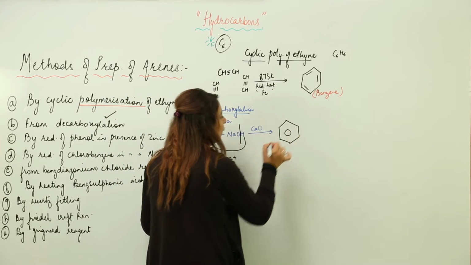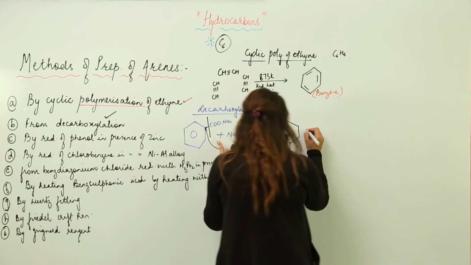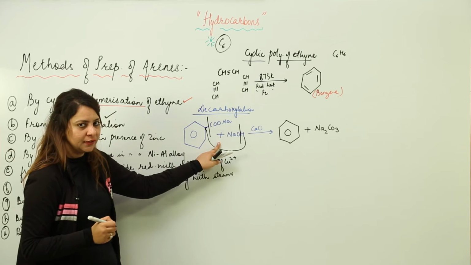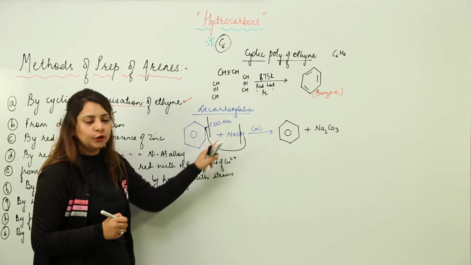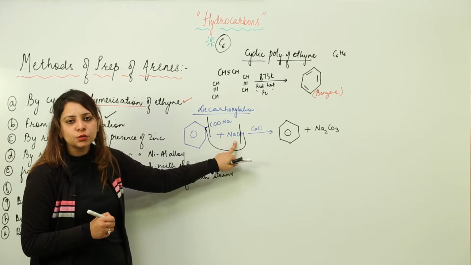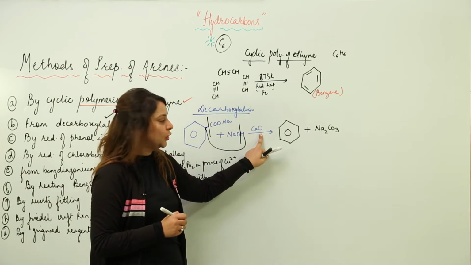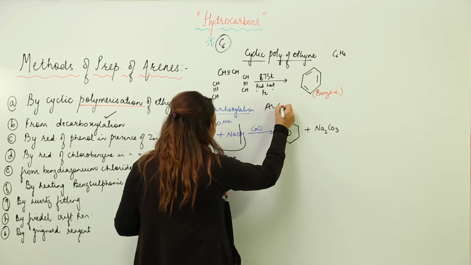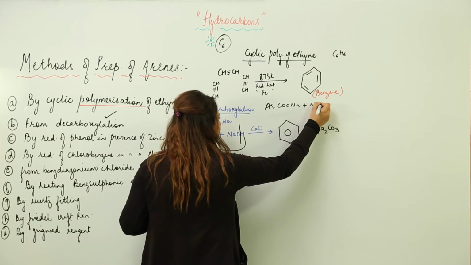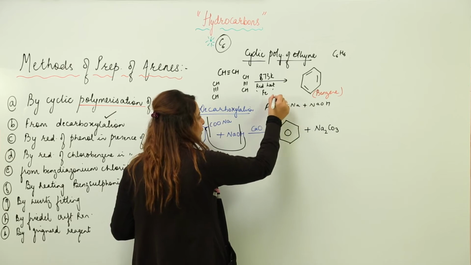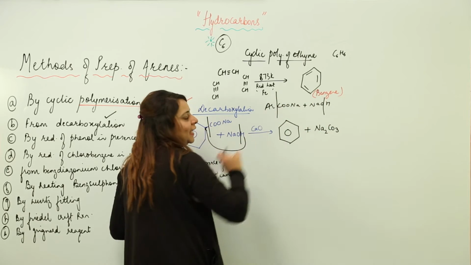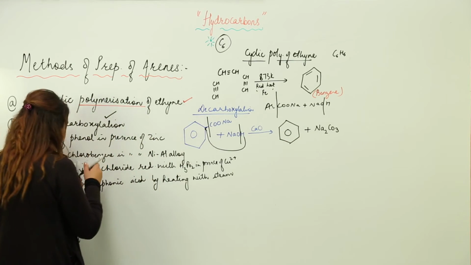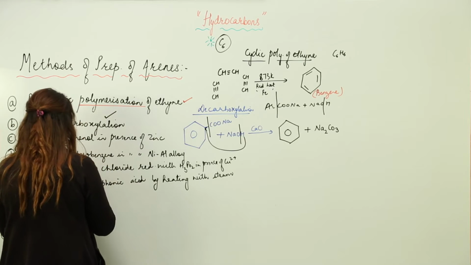it transforms into a benzene, and along with that what we are left with is Na2CO3, that is sodium carbonate. So I think you got it. We need to take a sodium salt of carboxylic acid, react it with sodium hydroxide in presence of calcium oxide, then the reaction actually breaks in this way. I'll just write the general one also. It is particularly like this. This aromatic compound will join with this H, leaving behind a byproduct, that is Na2CO3. So this is how by decarboxylation arenes are formed.